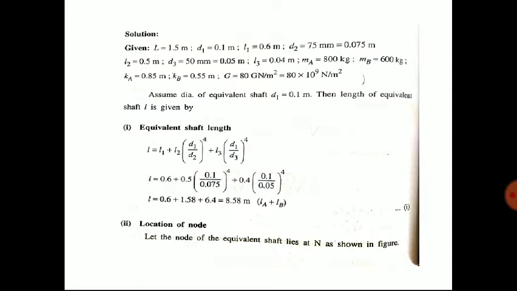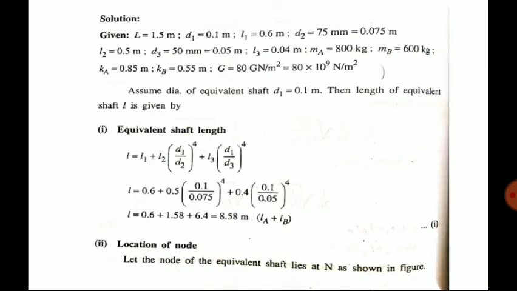So once we get D1 0.1 meter, then the length of the equivalent shaft is given by L is equal to L1 plus L2 into D1 by D2 raised to 4 plus L3 into D1 by D3 raised to 4. This is a standard equation. The theory of this will be discussed in the next video. So the total length of the equivalent shaft is given by L is equal to L1 plus L2 into D1 by D2 raised to 4 plus L3 into D1 by D3 raised to 4.